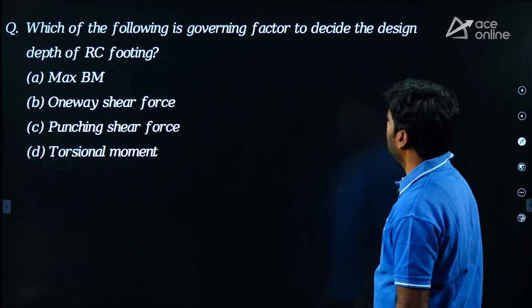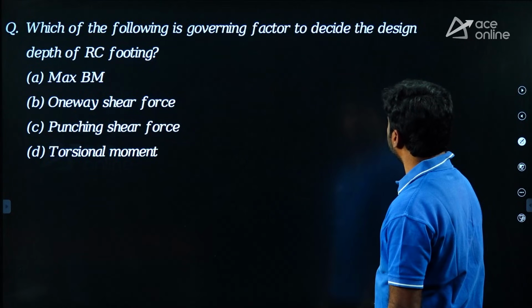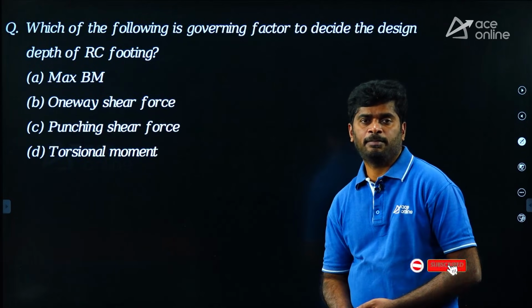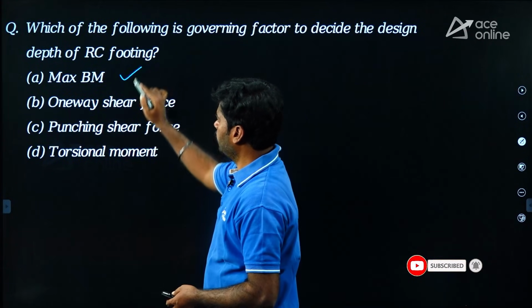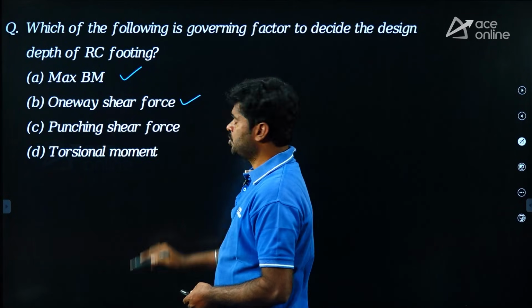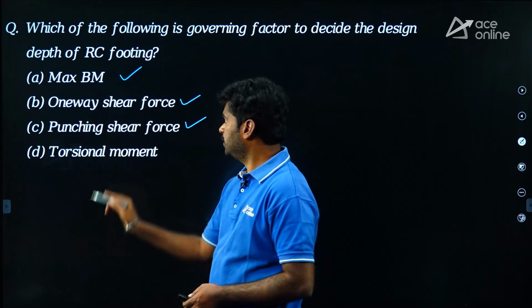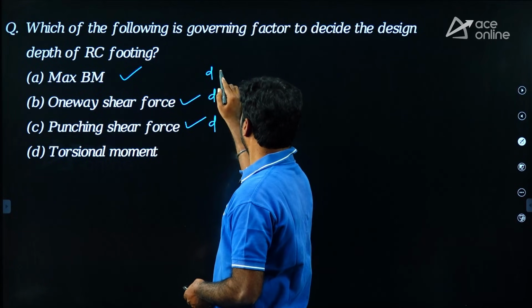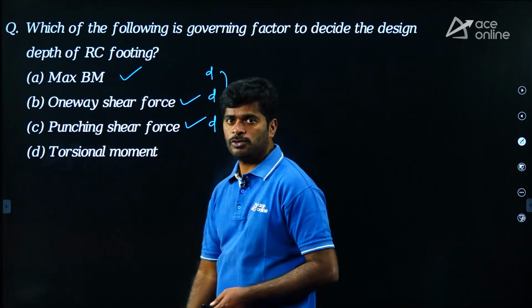Which of the following is a governing factor to decide the design depth of RC footing? My dear, to decide the design depth of footing, we can use maximum bending moment, from which we get a certain depth. We use one-way shear, we get a certain depth. We use punching shear, we get a certain depth. From these three you get depths, and we will choose the maximum value.